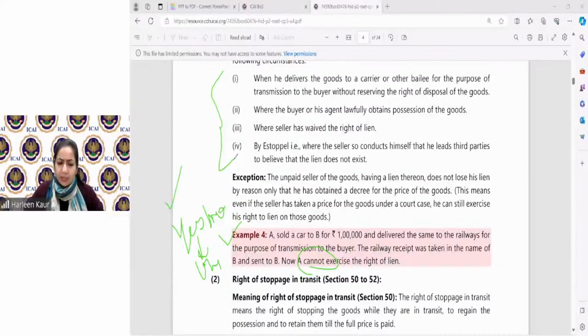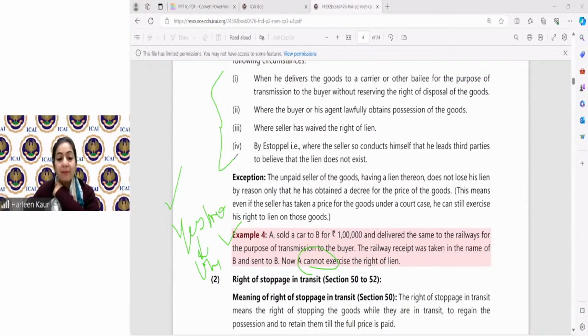Ansh is saying because it is a constructive delivery. Oh my God, no. It is not constructive delivery, it is symbolic delivery, where I'm giving a bill of lading or a railway receipt. Then it is a symbolic delivery. Property in the goods has not been passed, physical goods. Okay.